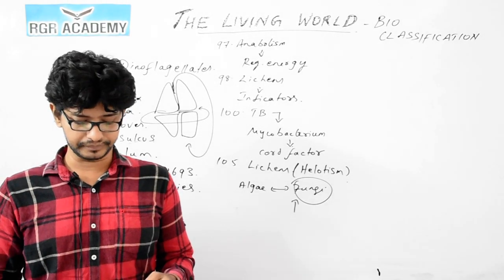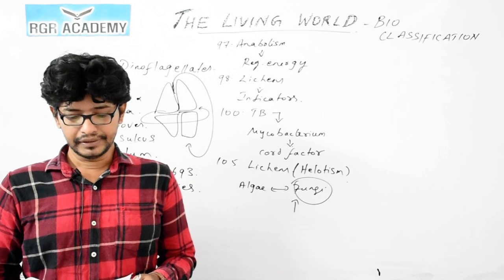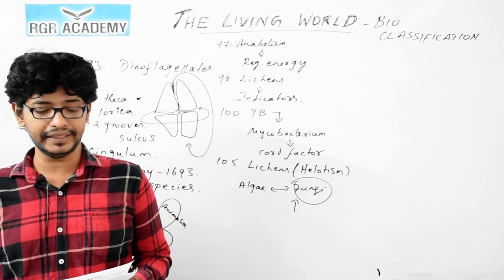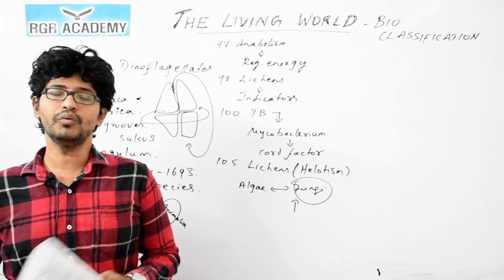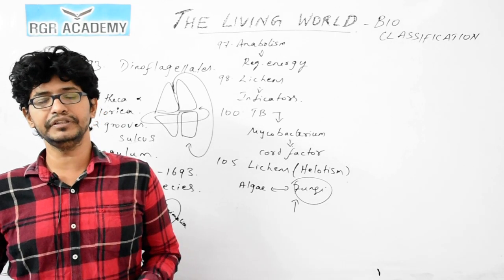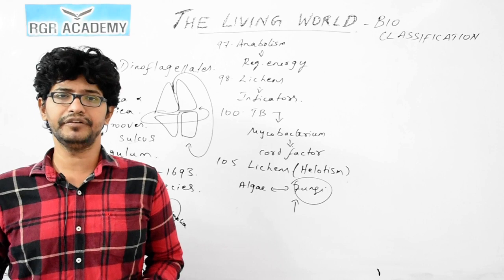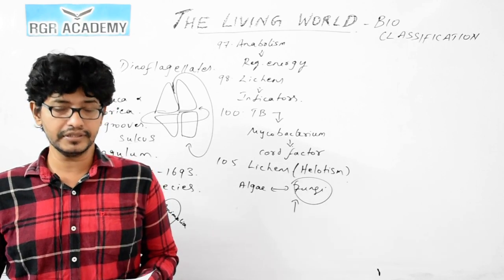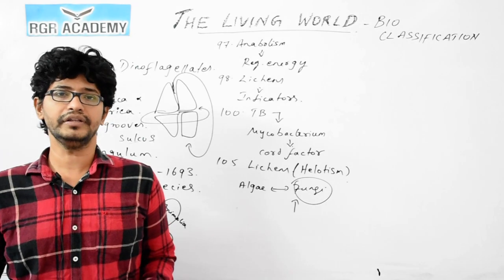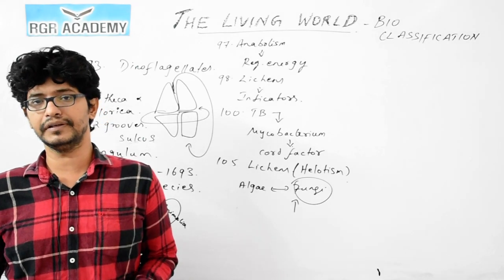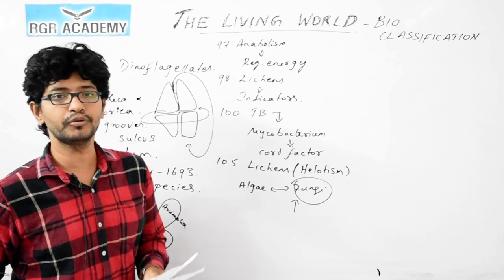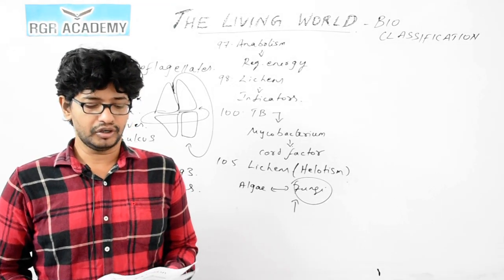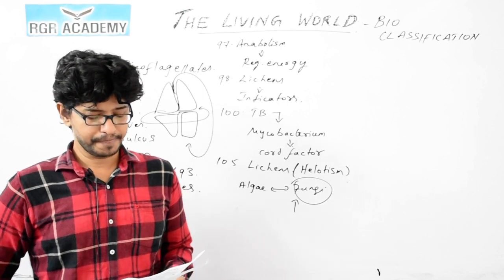Question 109. Distinction of prokaryotes and eukaryotes is mainly based on what? We usually think it is only based on the nucleus, but it is not only the nucleus; it is the cellular organelles, the chromosomes, all the structures of the cell together. Based on this, we classify prokaryotes and eukaryotes. So option 4, all the above, is the correct answer for question 109.